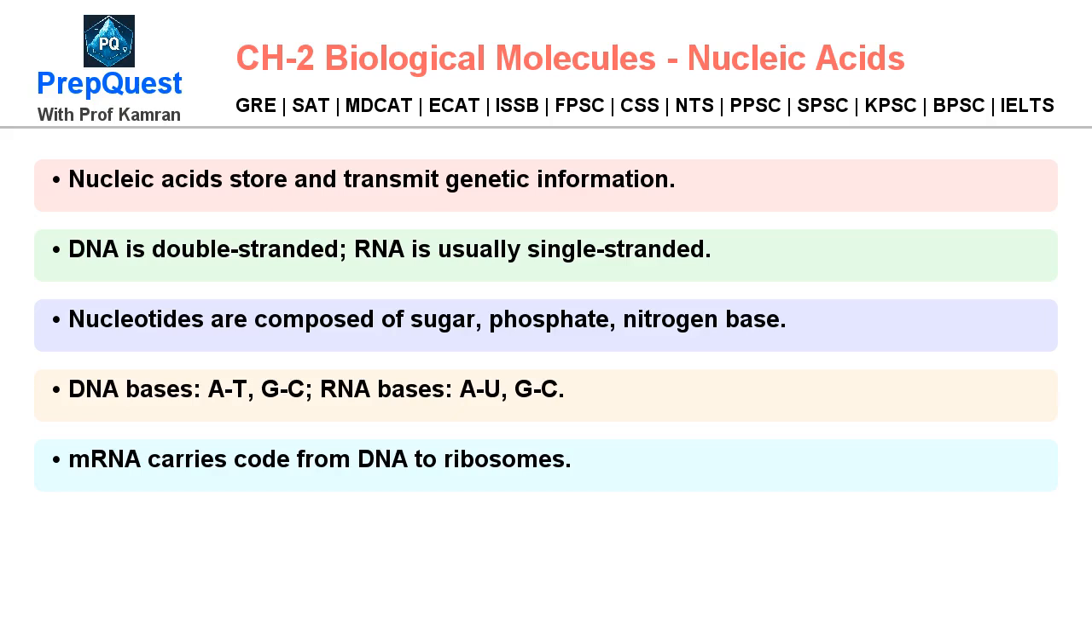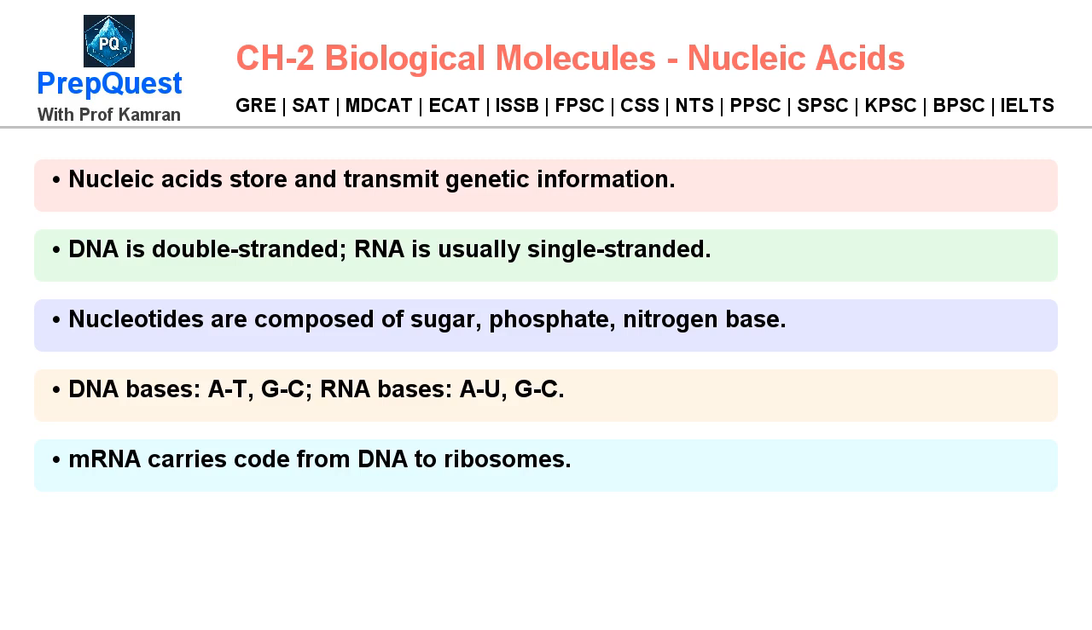Nucleic acids store and transmit genetic information. DNA is double-stranded. RNA is usually single-stranded. Nucleotides are composed of sugar, phosphate, nitrogen base. DNA bases: AT, GC. RNA bases: AU, GC.